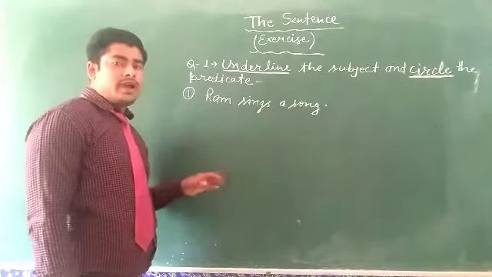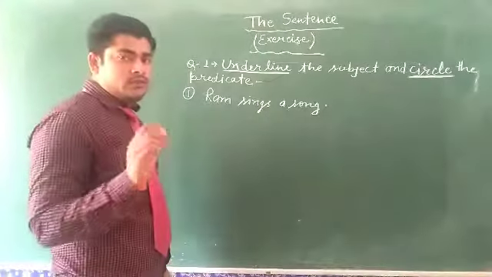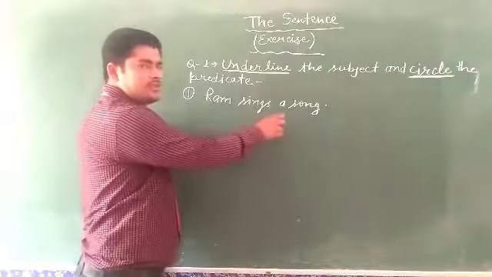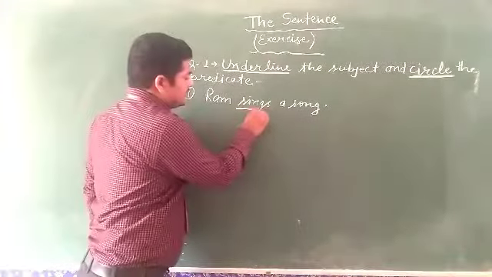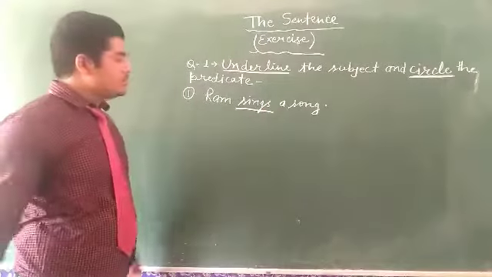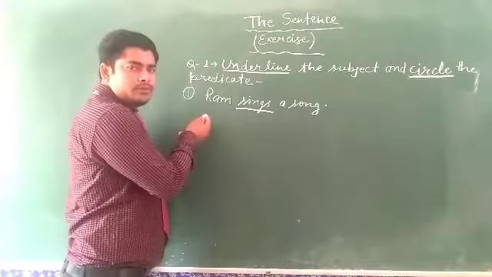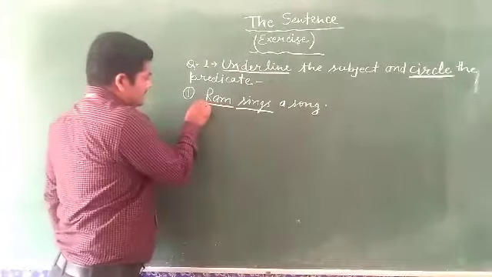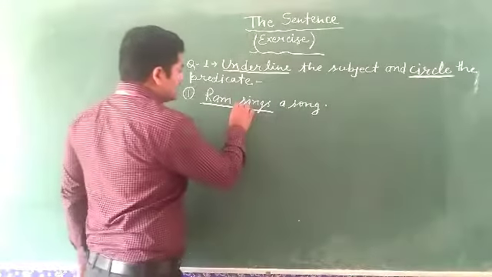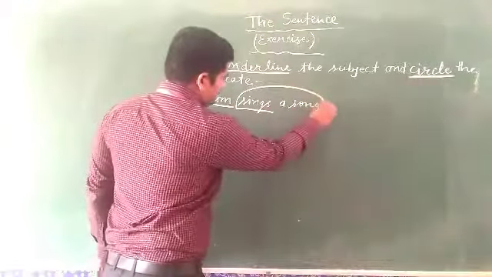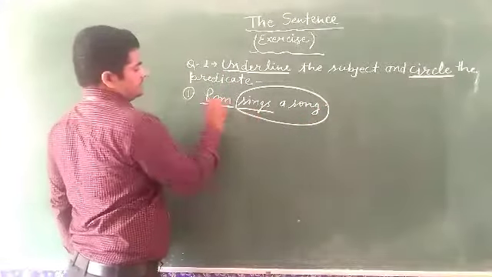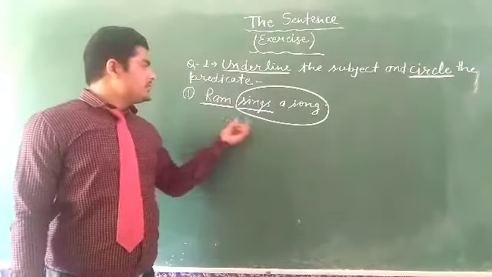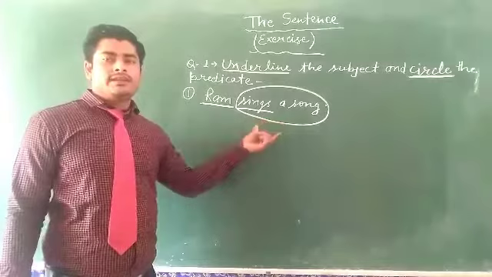So first of all, we have to recognize the verb. Where is the verb in this sentence, Ram sings a song? Sings is the verb, and before the verb, Ram is the subject, and sings a song is the object. Ram is the subject and sings a song is the predicate.